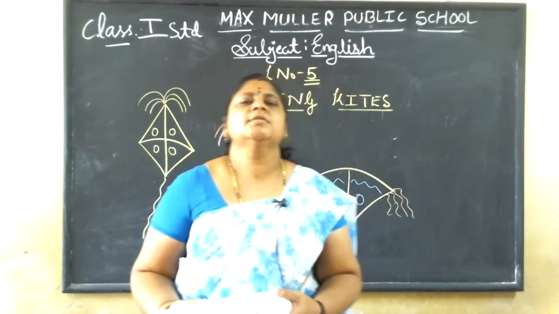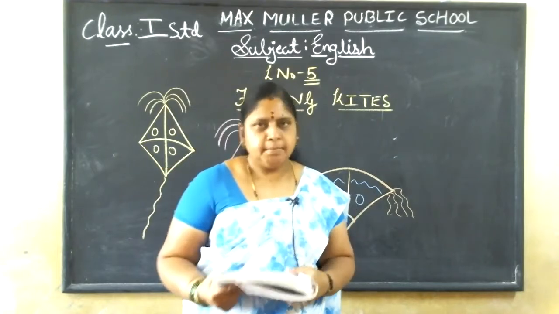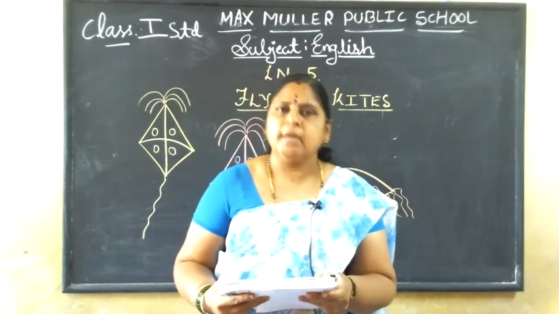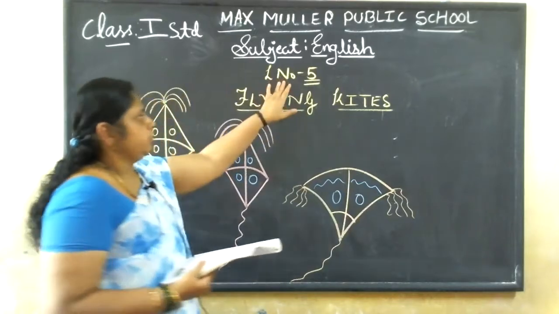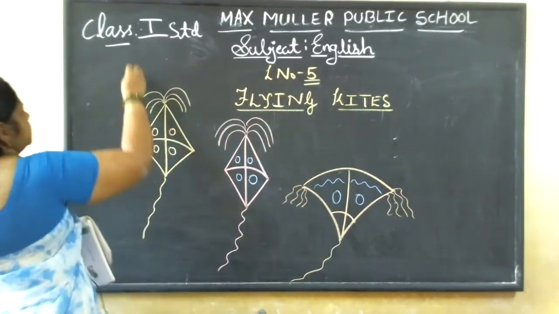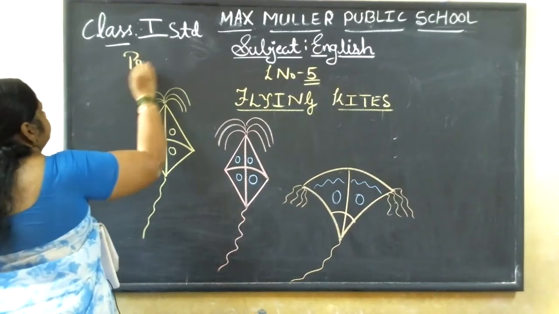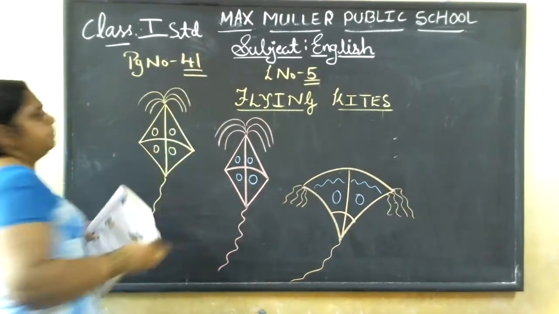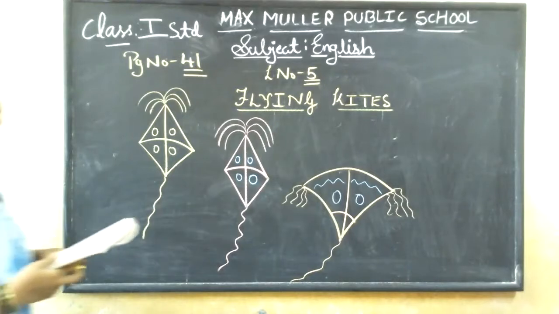Last class we had completed grammar. Today I have come out with a new lesson, that is flying kites. This is lesson number 5, flying kites. You can take down your textbook. Come to page number 41. Page number 41, children.